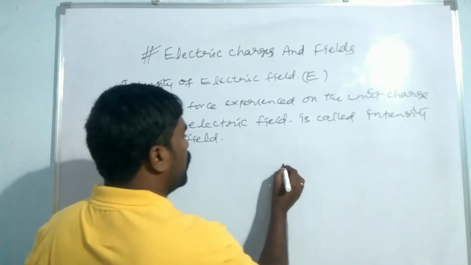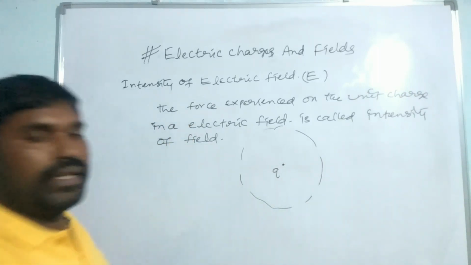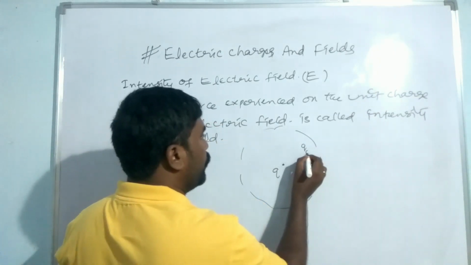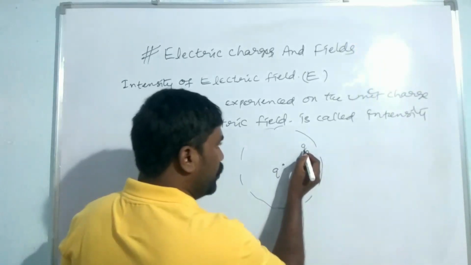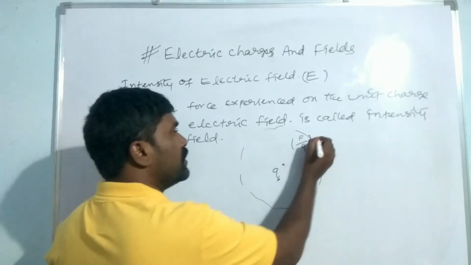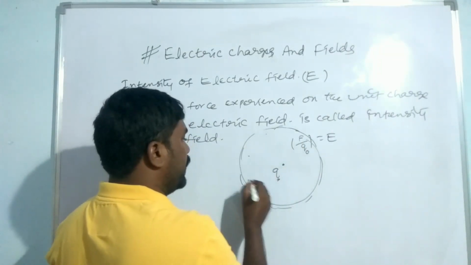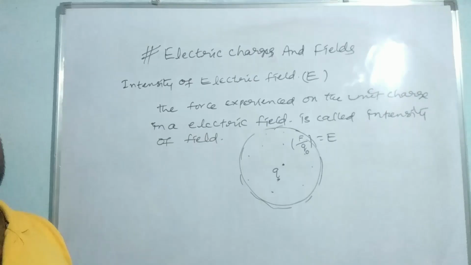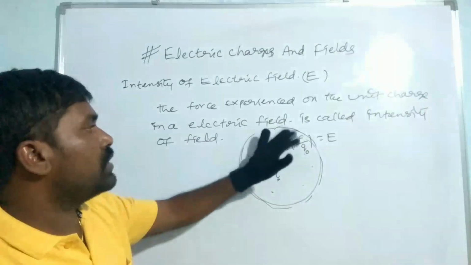So suppose there is a charge Q, it has the electric field around it. This is the electric field around it. The force experienced on the unit charge. Here there is a unit charge, Q0. So the force experienced on the unit charge by the charge Q, F on Q0, this is the intensity of electric field. The intensity of electric field is the same at all the points inside the field. That is the main point you have to remember here. The intensity of electric field inside the field at all the points is equal.